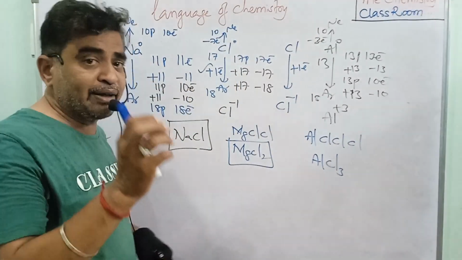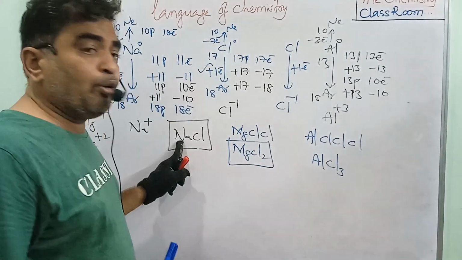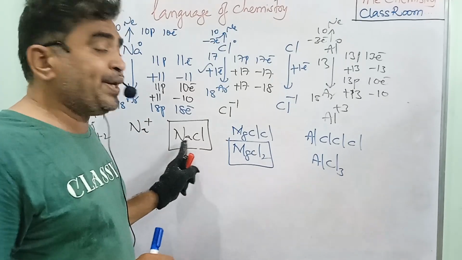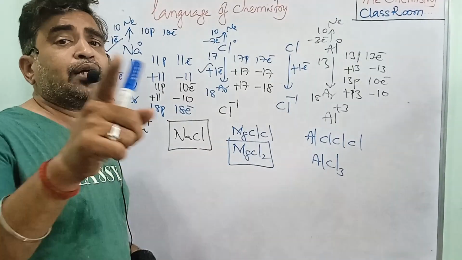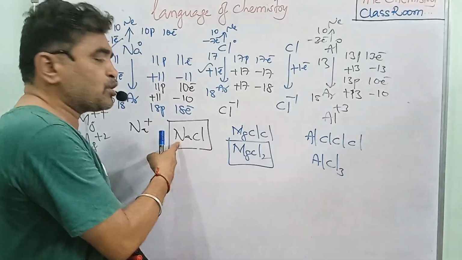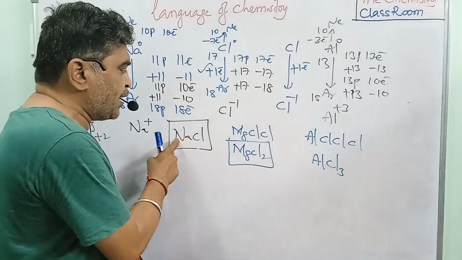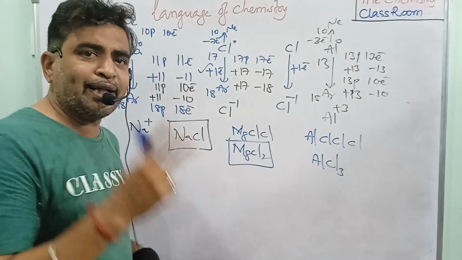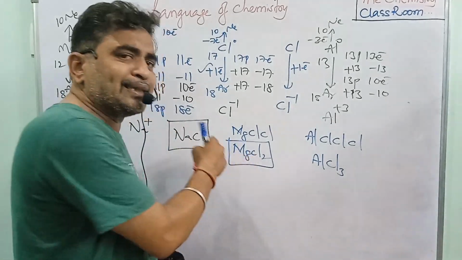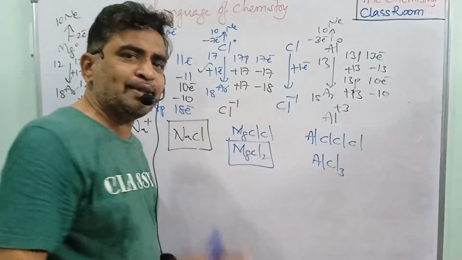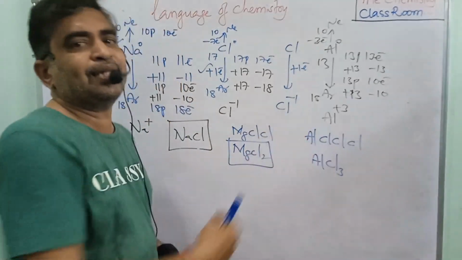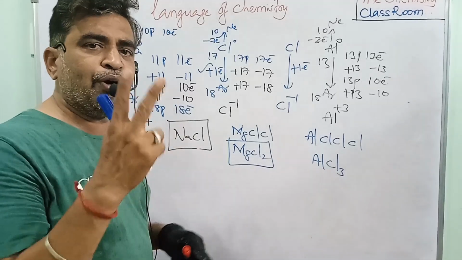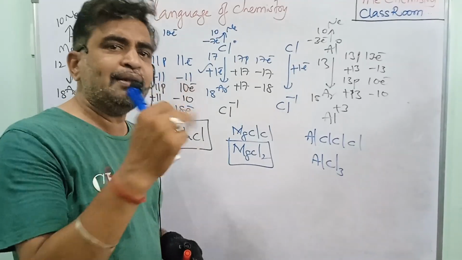Now you have one definition. How many electrons are lost? That is equal to the bonding. Sodium is losing only 1 electron, so it can form a bond with only 1 chlorine. Magnesium is losing 2 electrons, so with 2 chlorines it is bonding. Aluminium is losing 3 electrons, so with 3 chlorines it is bonding.